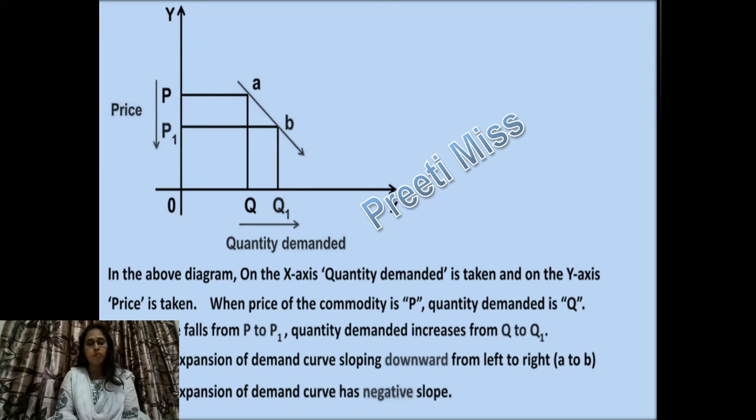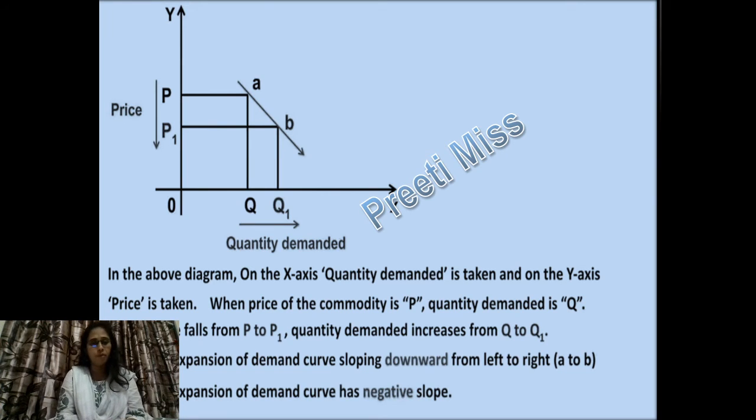The expansion of demand curve slopes downward from left to right. It is negatively sloping. Why are we saying negative sloping? Because there exists an inverse relationship. Inverse relationship means opposite relationship between what? Price and quantity demanded. Again, I will explain. Whenever there is a diagram, remember 3 points, students. First, you write what the x-axis indicates, what the y-axis indicates, and after that the slope of the curve.